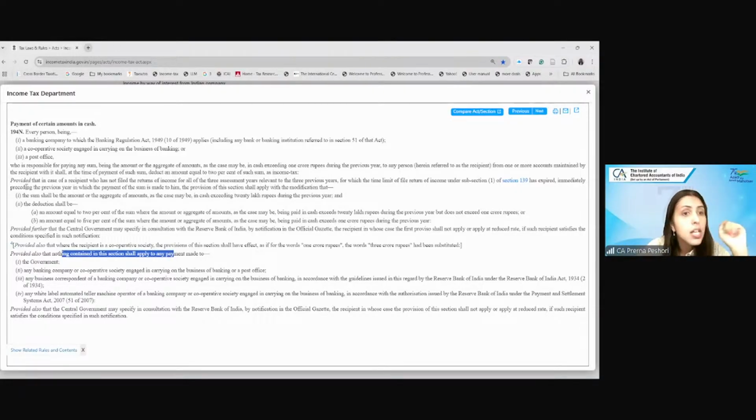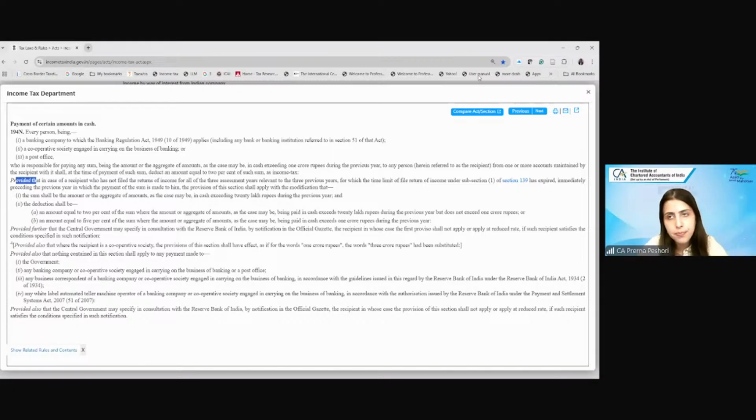What additionally it says is, in case of an account holder who has not filed the return of income for all of the 3 assessment years relevant to the 3 previous years, for which the time limit of filing the return has expired, immediately preceding the year in which the payment of the sum is being made to him, then the sum shall be the amount in cash exceeding ₹20 lakh, and the deduction shall be 2% of the sum where the payment in cash exceeds 20 lakh but does not exceed 1 crore, and 5% where the amount exceeds 1 crore.